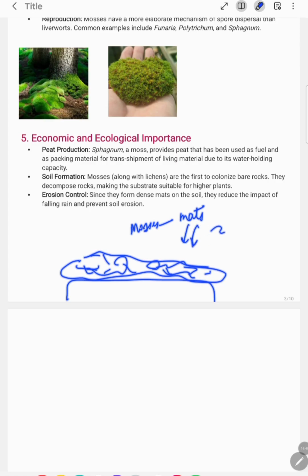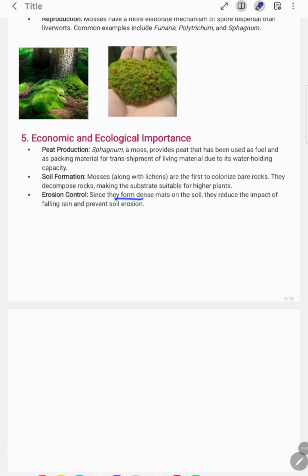So the impact of the rain here reduces. Okay, directly, as they are not directly falling over the surface of soil. So since they form the dense mat on the soil, okay, they reduce the impact of falling rain and prevent soil erosion.